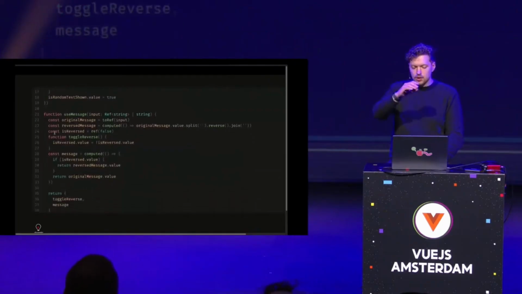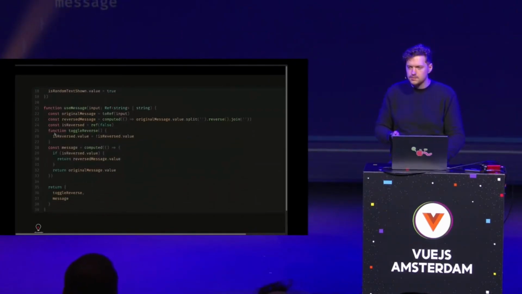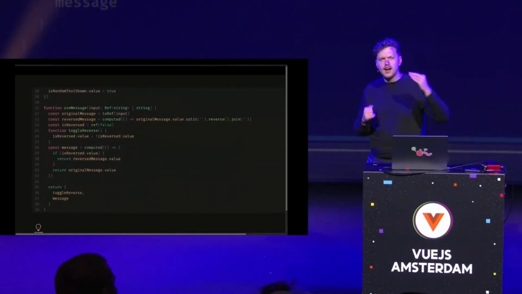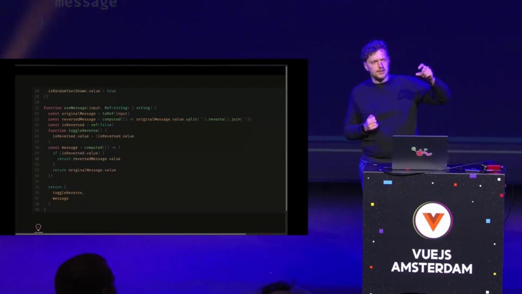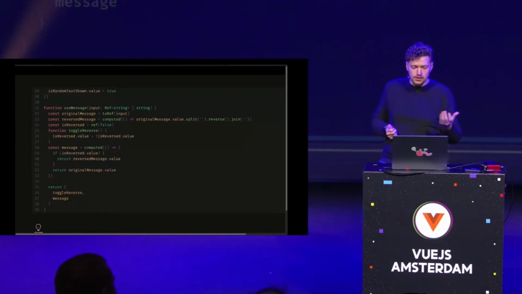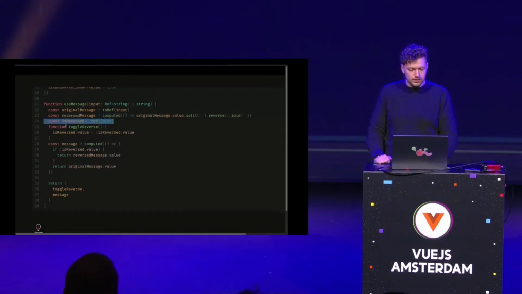Also, it's put at the bottom for a specific purpose, because if you want to know what the component is doing at a high level, we look at the code happening there. If we want to dig into a function a bit deeper, we can have a look. We can jump there or scroll down. Okay, then we have all the reversed things here, right? The isReversed, the toggling, the message, and eventually we return these things.